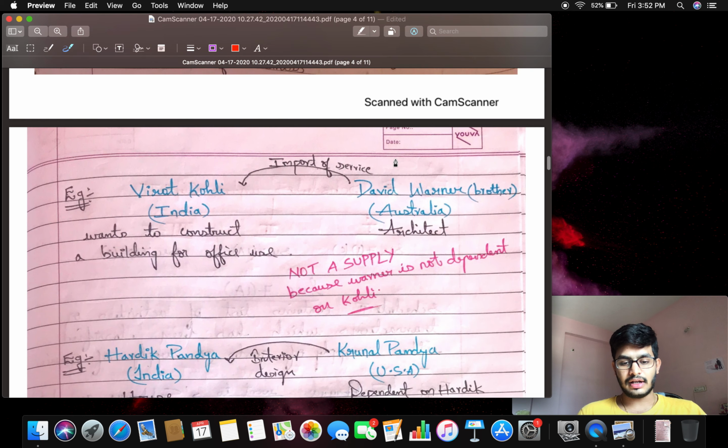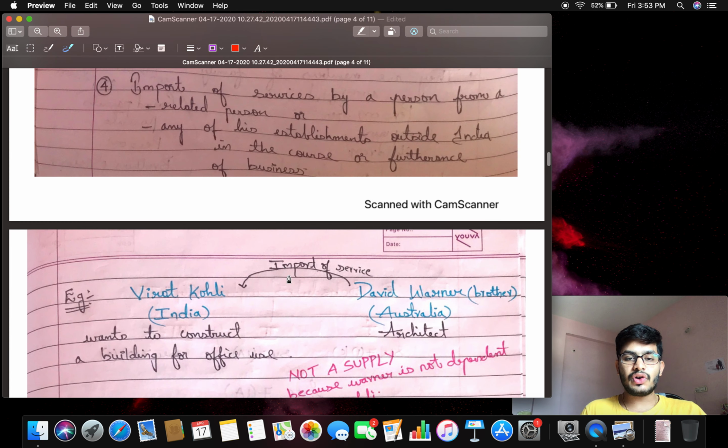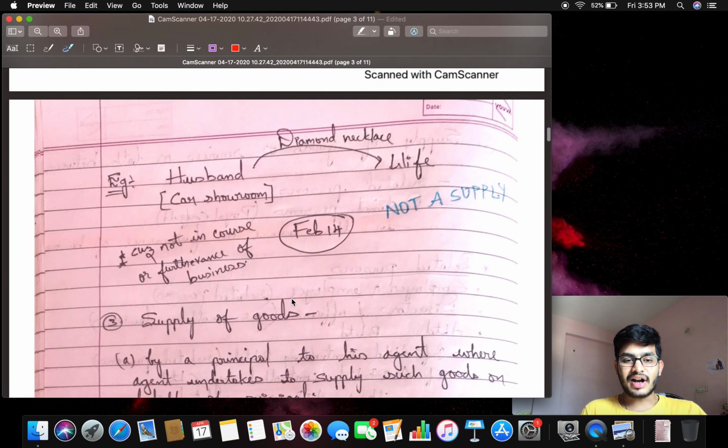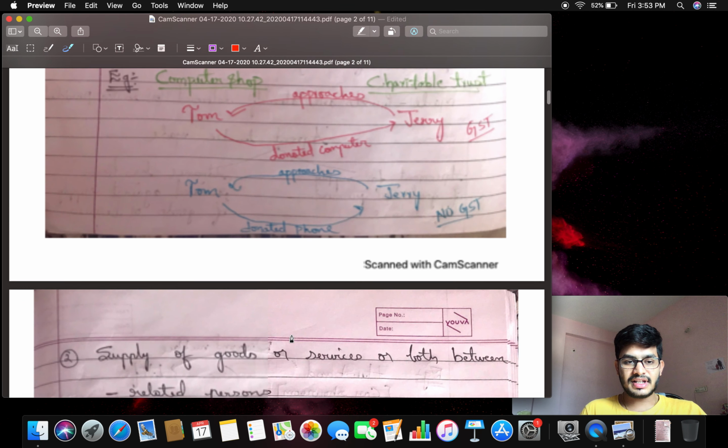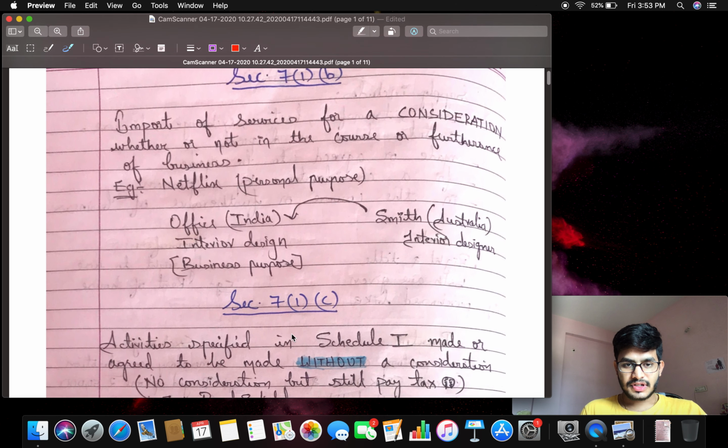Don't go blindly. What does section 7(1)(b) say? If there is any consideration, it simply goes to section 7(1)(b). Here the consideration is involved, so you have to look at section 7(1)(b). See, import of service for a consideration.